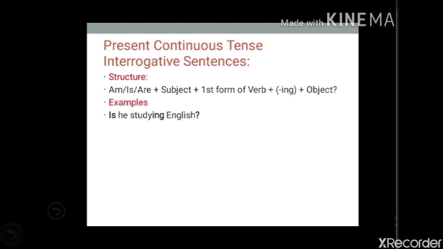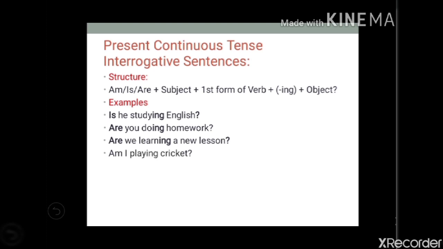Examples are: Is he studying English? Here, first is the helping verb, then the subject, then the main verb study plus ing, studying, and then the object, and then the question mark. Are you doing homework? Are, helping verb, you, subject, then doing, main verb in ing form, and homework, object, and then question mark. Are we learning a new lesson? Same. Am I playing cricket?